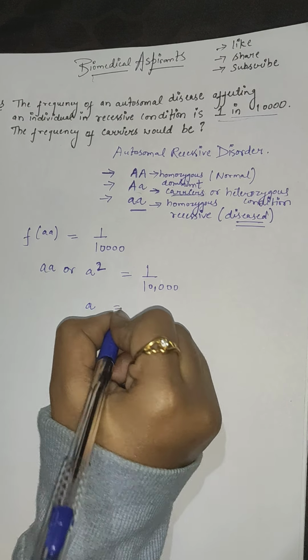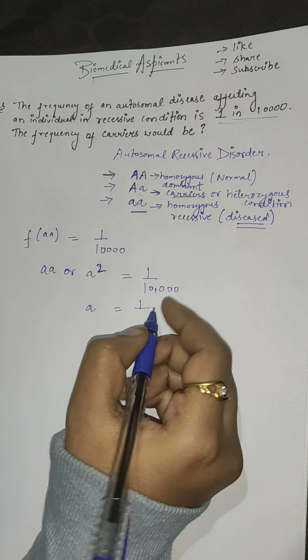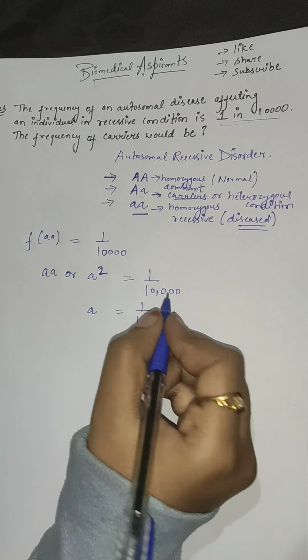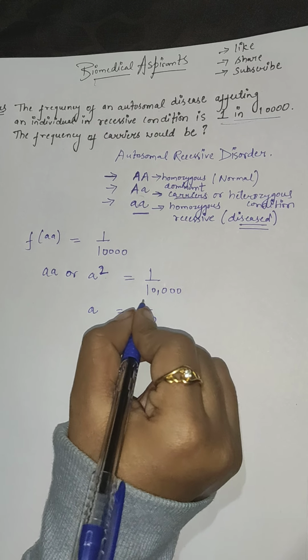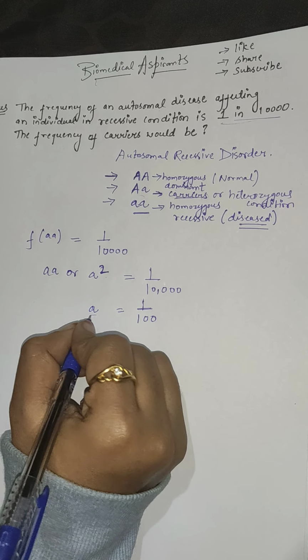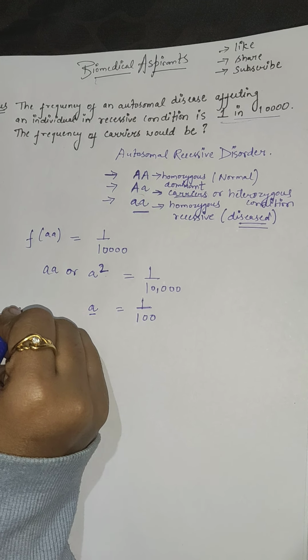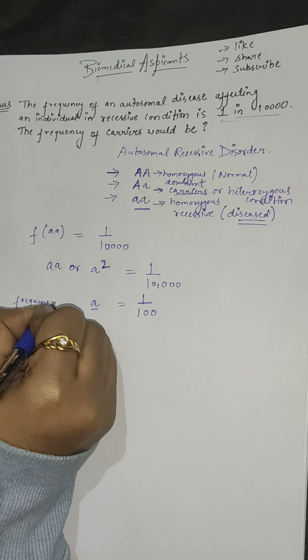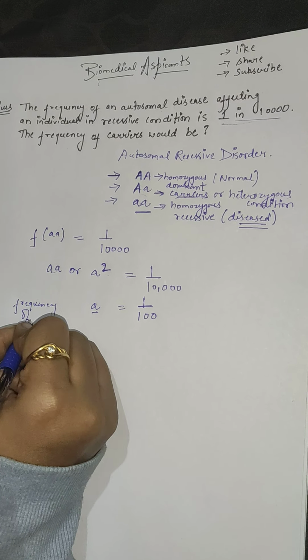So a would be 1 by 100. Simply we are taking the square root of this and we are getting 1 by 100. So this is the frequency of recessive allele.